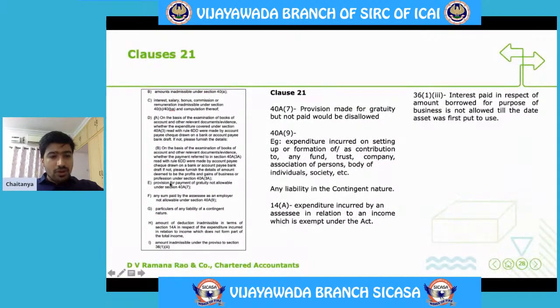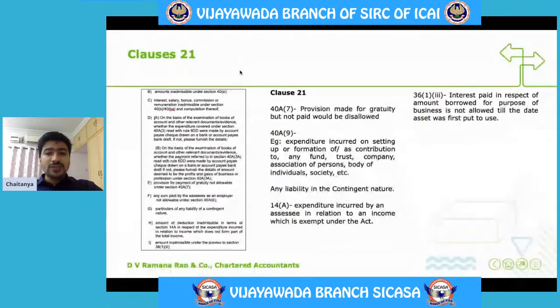E. Provision for payment of gratuity not allowable under section 40A(7). As our chairman JSR Garu covered in the opening remarks, any employee statutory payments provision will be allowed only when it is paid. So, provision made for gratuity but not paid should be mentioned in this particular point.